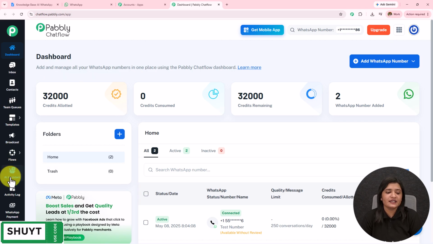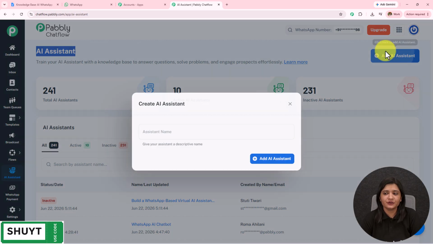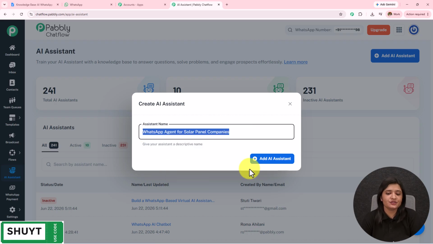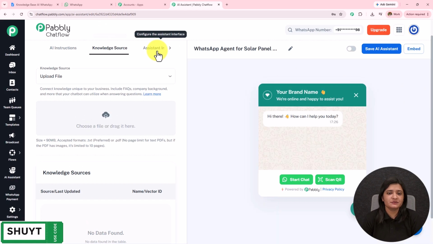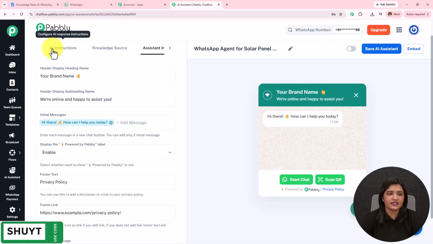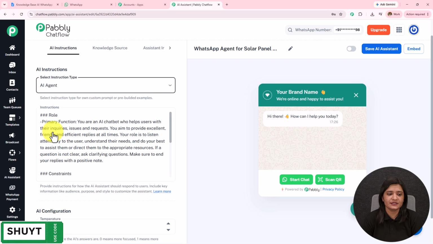To create this AI agent, I have to click on this AI assistant. Let's open this. Here I have landed towards the AI assistant page. You can see the total AI assistant, active AI assistant, and the inactive AI assistant. To create a new AI assistant, you simply have to click on this add AI assistant, and let's first name it as WhatsApp agent for solar panel companies, and then simply click on this add AI assistant. Here I've landed towards this page from where I'm going to start creating this AI assistant. The first one is AI instruction. I'm going to select the instruction type as AI agent.